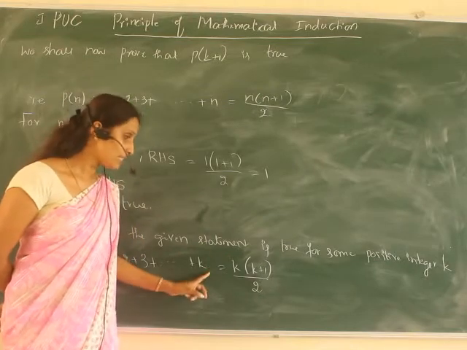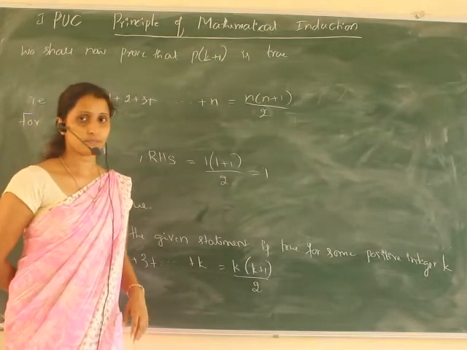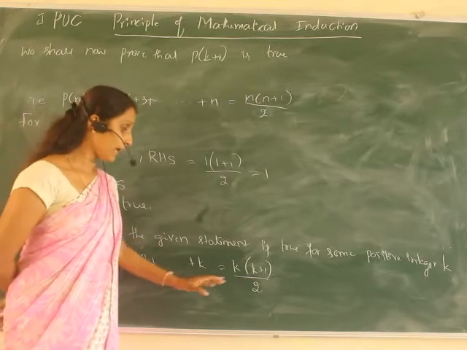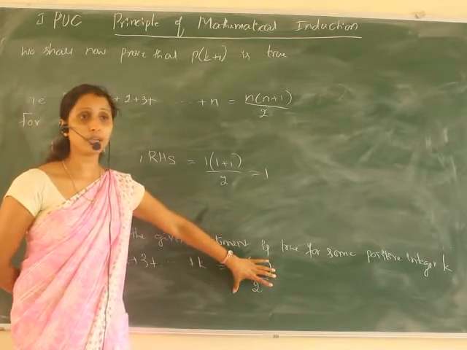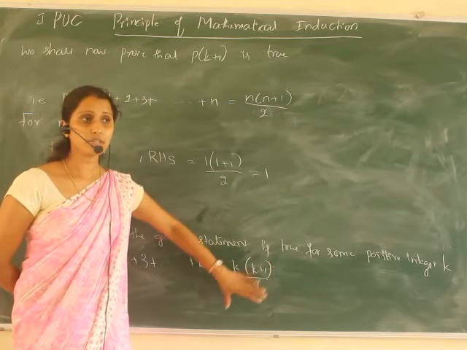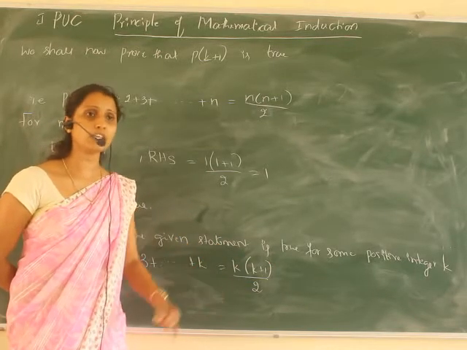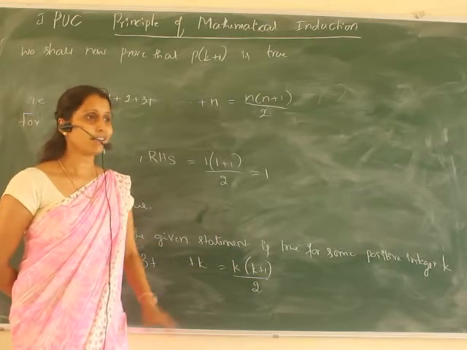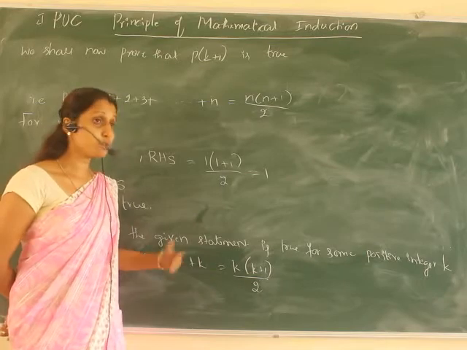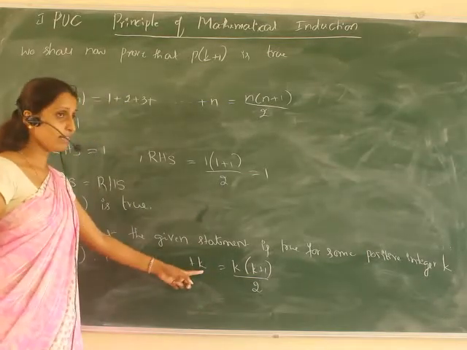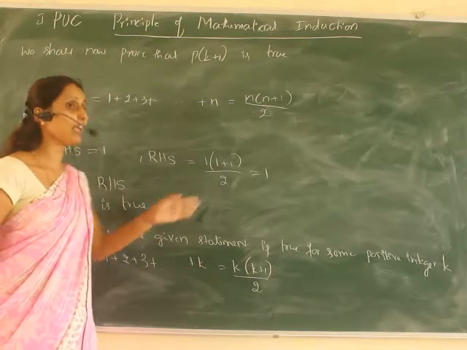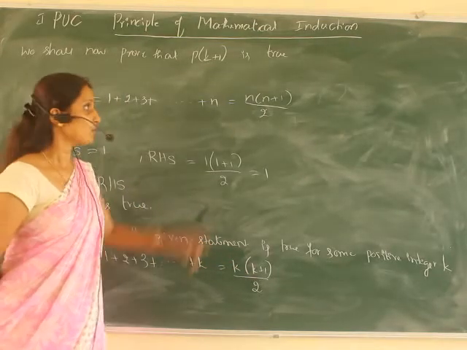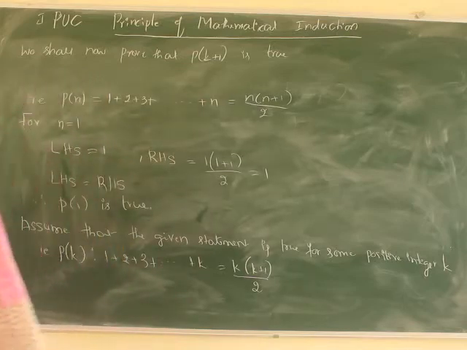So for k tiles only I am adding the next tile. That means what is P of k plus 1? I cannot write directly k plus 1 into k plus 1 divided by 2, because after pushing only I will come to know whether the k plus 1 tile is true or not. After k tiles I have to push, along with this I have to push k plus 1 also. So I have to prove this for k plus 1.